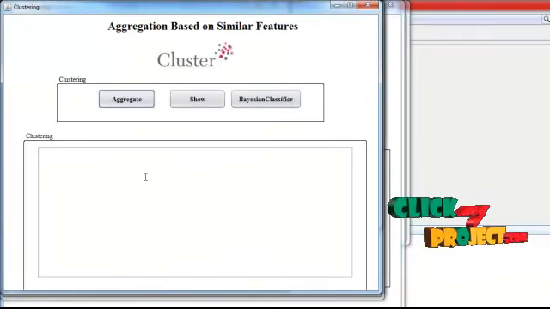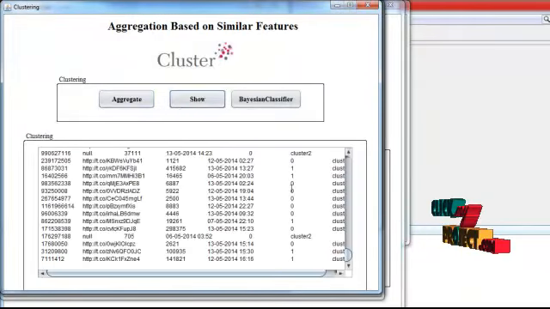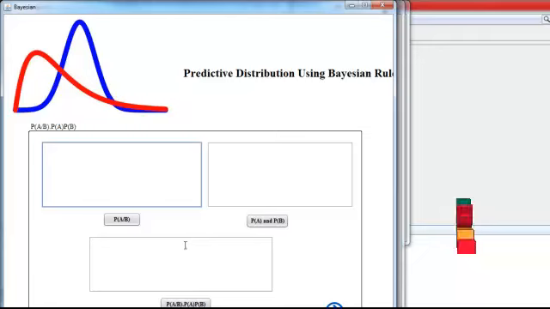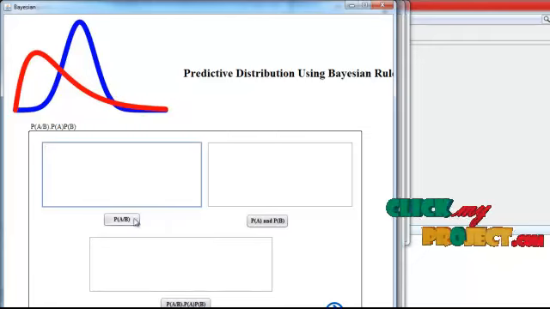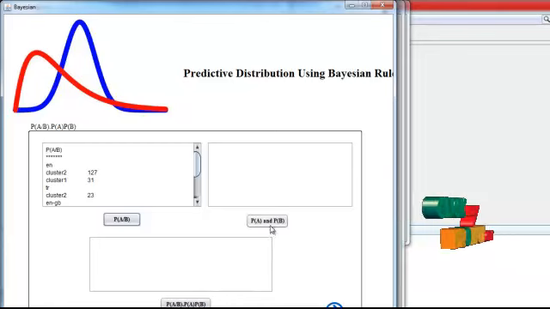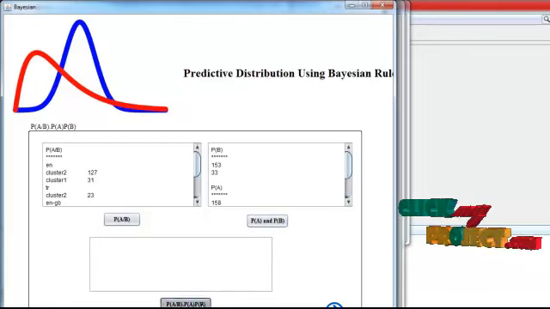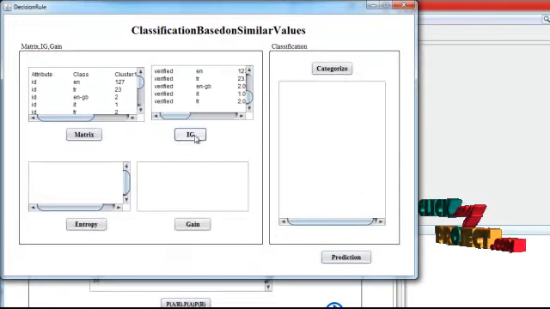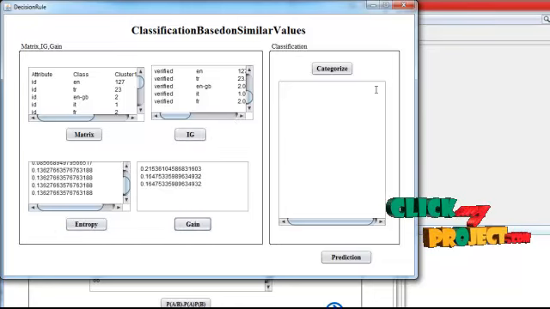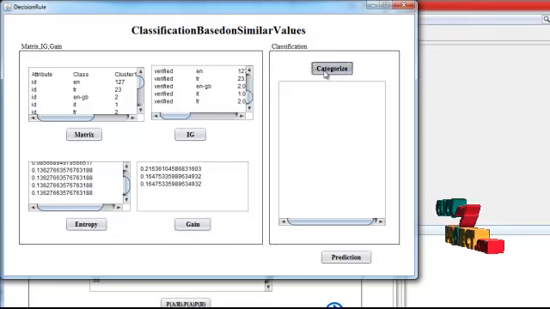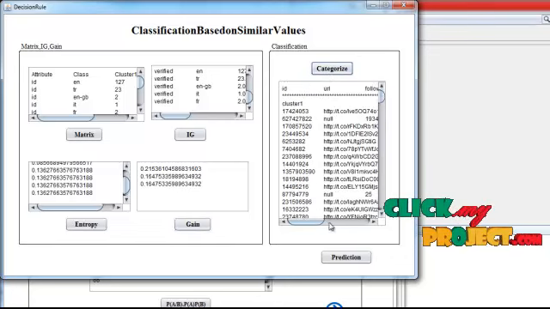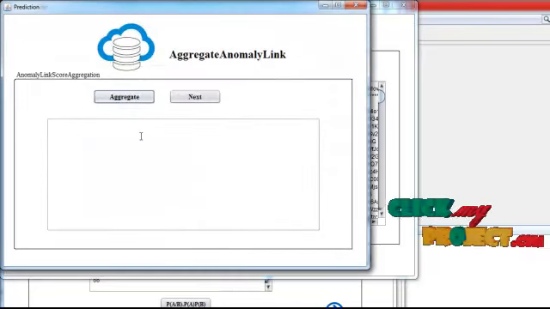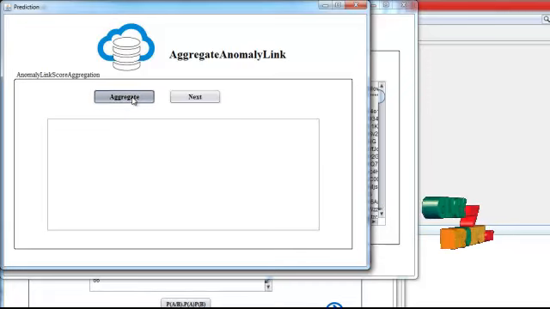After the burst detection method has been calculated, we aggregate the values based on the similar features in those values. Then after that we are classifying the values by using the Bayesian rules. In that we are implementing the Bayesian rule for identifying the predictive distributions. Then after the Bayesian rule has been calculated, we are estimating the matrix, information gain and entropy values. After that we are categorizing the similar values estimated by the Bayesian rule. After that we are predicting anomaly link scores based on the aggregate anomaly link scores. Then aggregate the values.